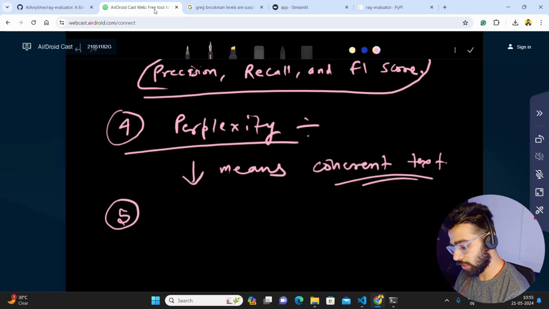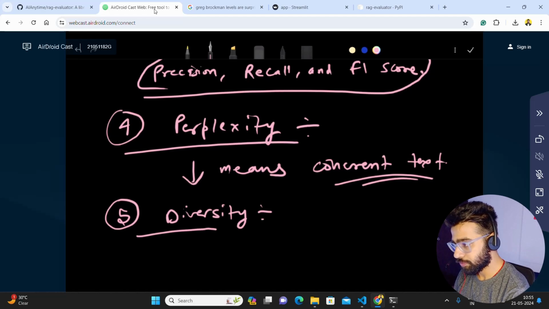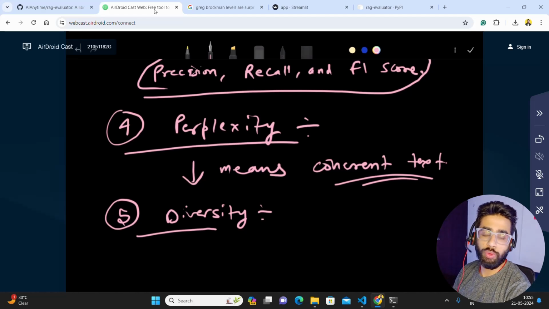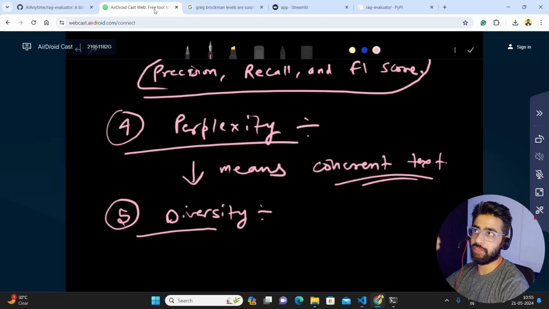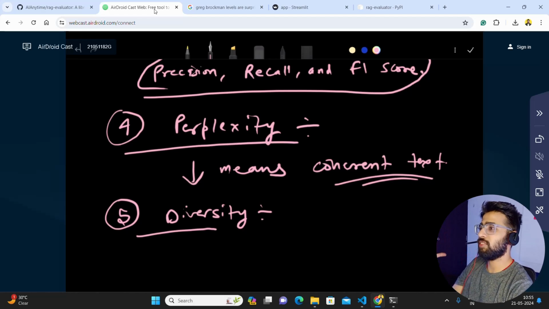Then we have diversity. Let's talk about diversity quickly. Diversity measures the uniqueness of n-grams in the generated text. Just imagine, we say somebody is very diverse, comes from a diverse field. If I have experience in different domains, for example manufacturing, procurement, real estate, I can say I have very diverse experience. That's what diversity does as well. It looks at your different n-grams and finds out the uniqueness of n-grams in the generated text. It's very common sense, guys.